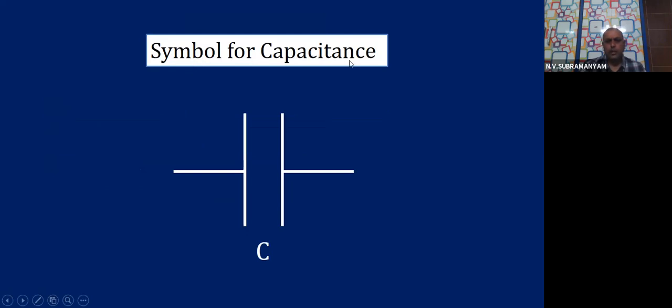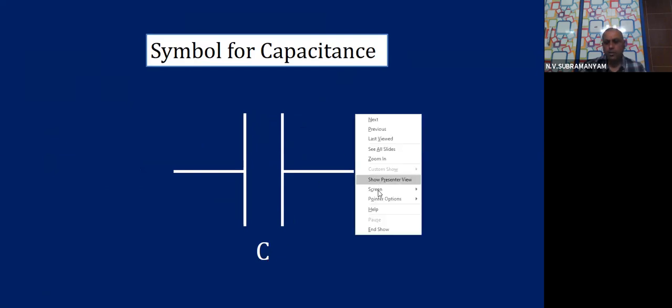What is the symbol for capacitance? Two parallel lines which are equal in length. You see here, parallel lines equal in length. That is called the symbol for capacitance. Children, one point I want to tell here, very important. Generally, students make this mistake. In your school level, you studied about this symbol. This is the symbol for battery. Everybody knows. This is the symbol for what? Battery.